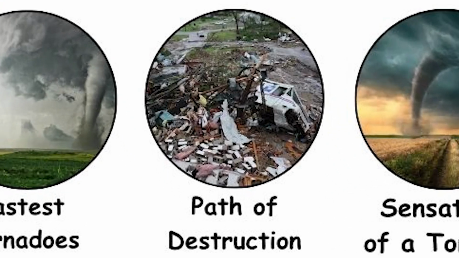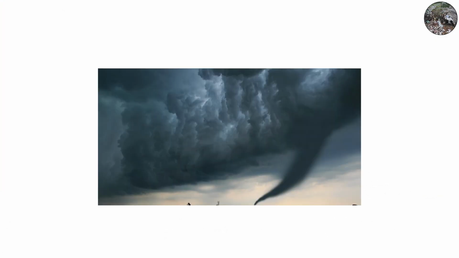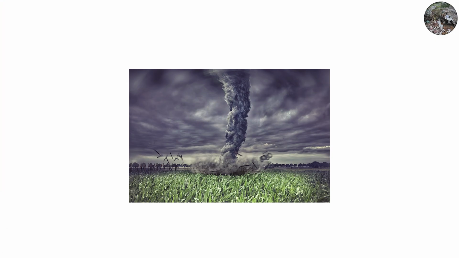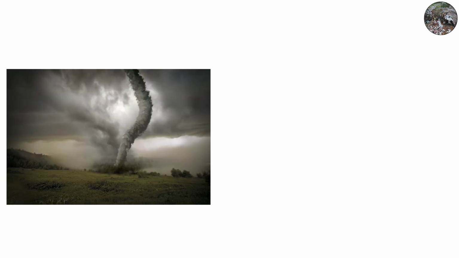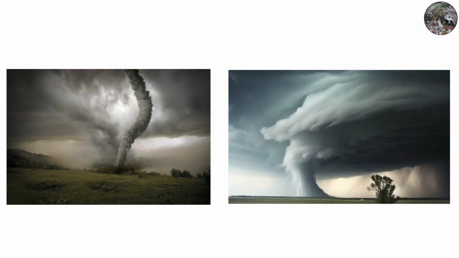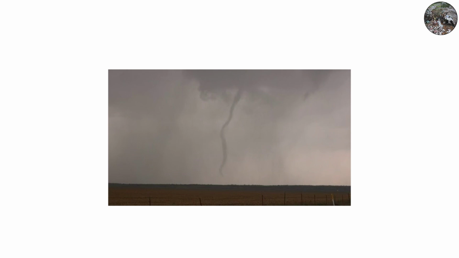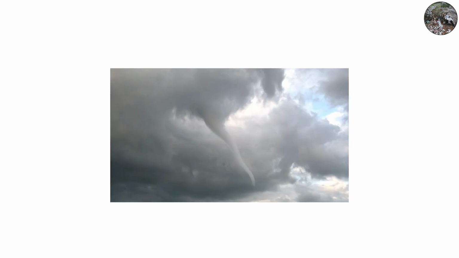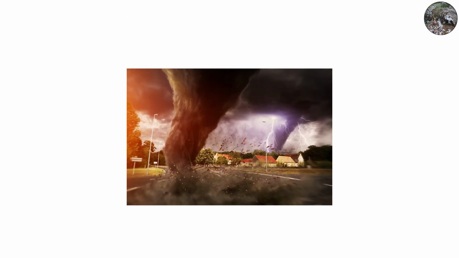The path of destruction. Tornadoes can carve paths over 50 miles long, but it's their unpredictability that makes them terrifying. They can change direction, split into multiple funnels, or disappear entirely within seconds. Multi-vortex tornadoes, which contain smaller rotating suction vortices inside the main funnel, can multiply the destruction, each mini-vortex rotating faster than the main tornado itself.